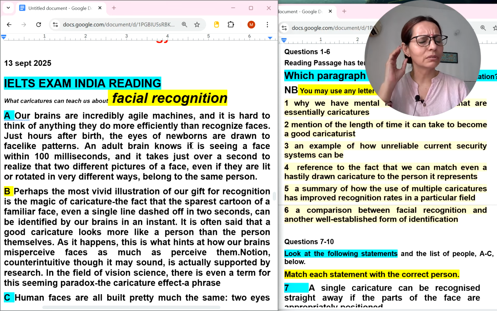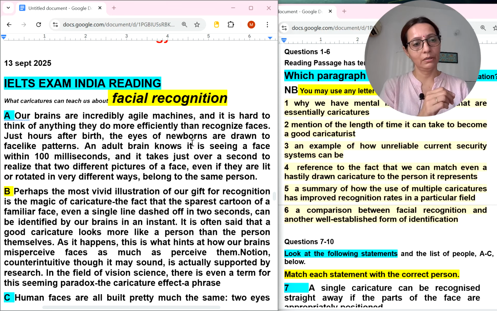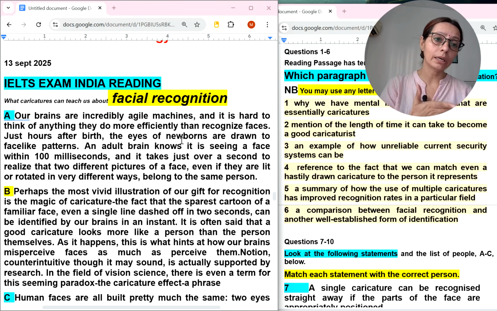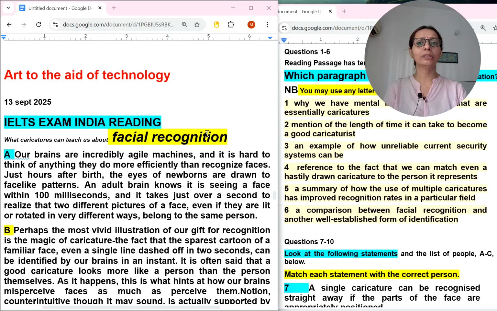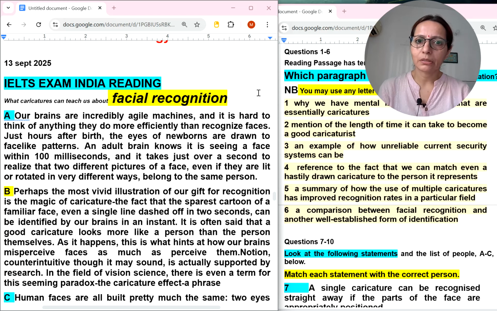And if you find any different kind of word in any paragraph, please underline it. If you are doing a computer based exam, then highlight the word side by side. That way, for the second and third types of question, it will be very easy for us to get the location as well as the answer. So first I will do this: which paragraph contains the following information.